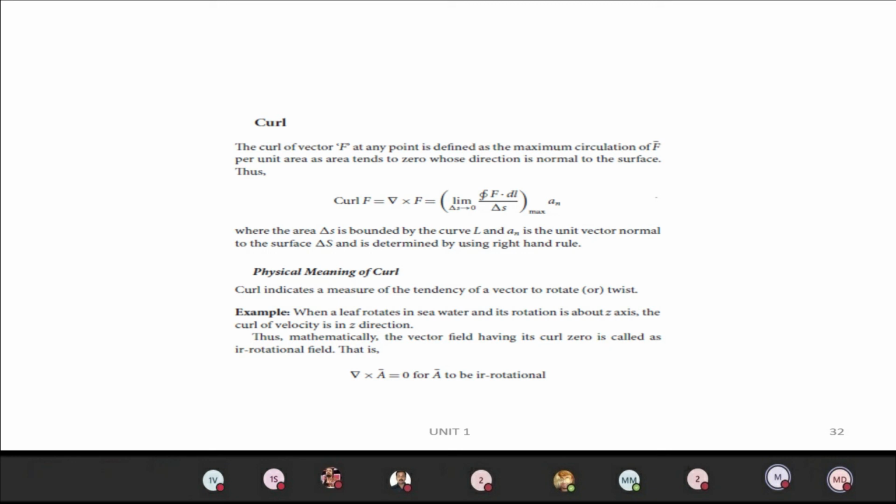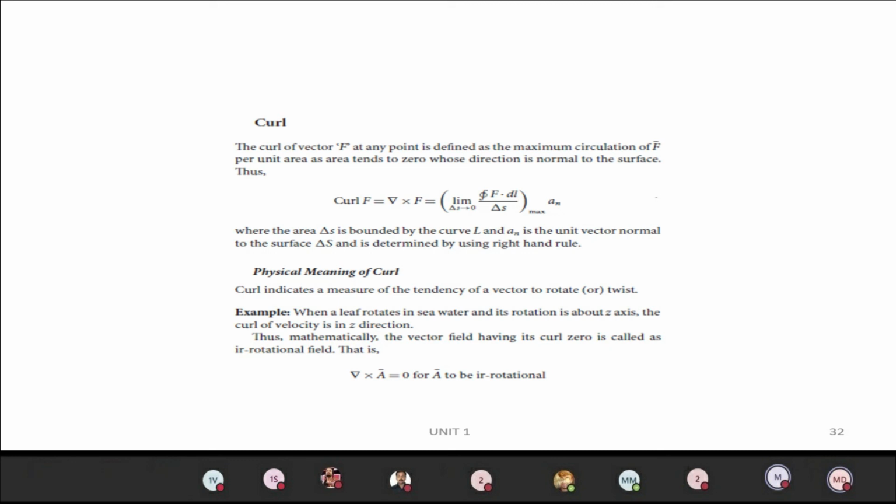The volume sinks to 0 then. So curl indicates the measure of the tendency of a vector to twist or rotate. The tendency of the vector to rotate or twist, we can say, is the curl. So here you can say it is an irrotational field. For an irrotational field, del cross that vector equals 0.